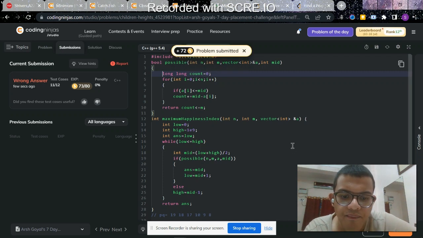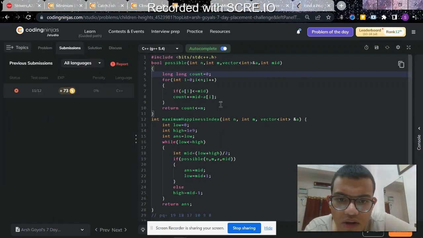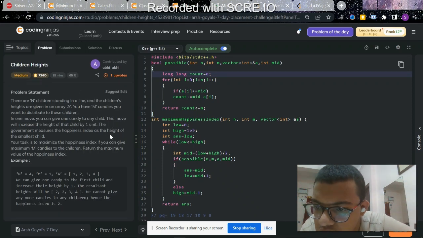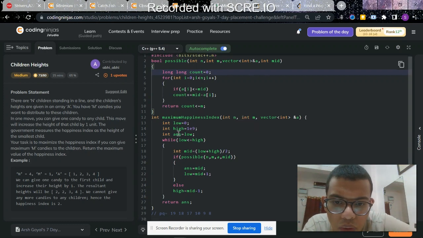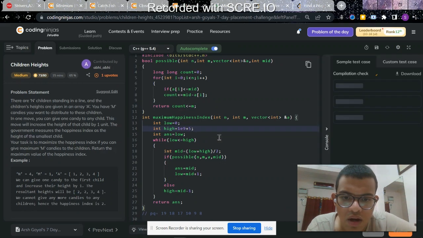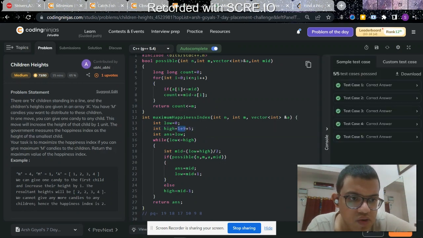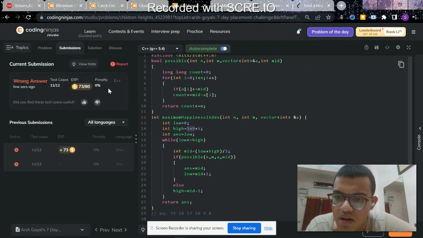So this was the overall approach. Let me think why this threw a wrong answer. Let's make this, because the constraint was 1e9, so I think that might be a problem. Maybe, I don't know. No, it's not the problem. I don't know why.